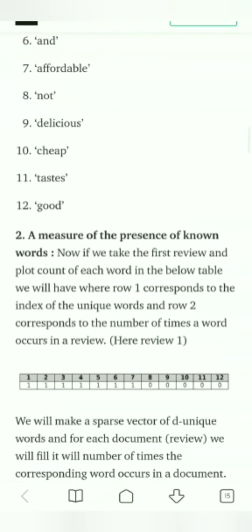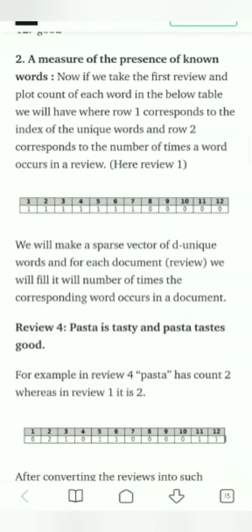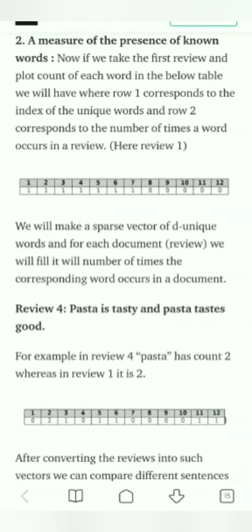We now see the measure of the presence of known words. If you take the first review and plot the count of each word in the table, row 1 corresponds to the index of the unique words and row 2 corresponds to the number of times a word occurs in a review. Here is review 1. You will make a sparse vector of D unique words for each document. We will fill it with the number of times the corresponding word occurs in the document.